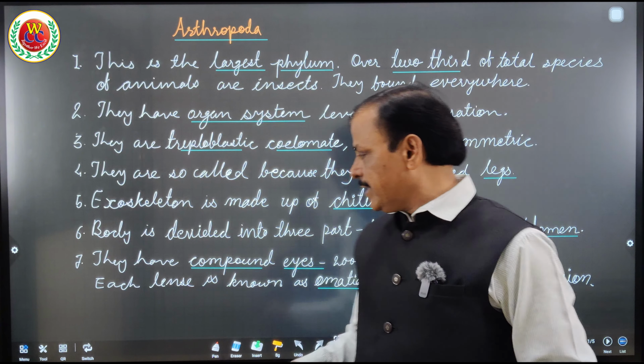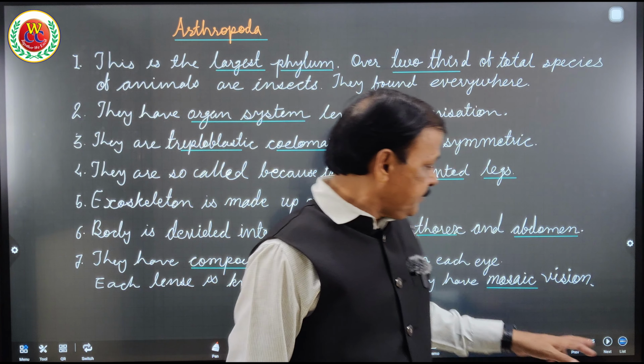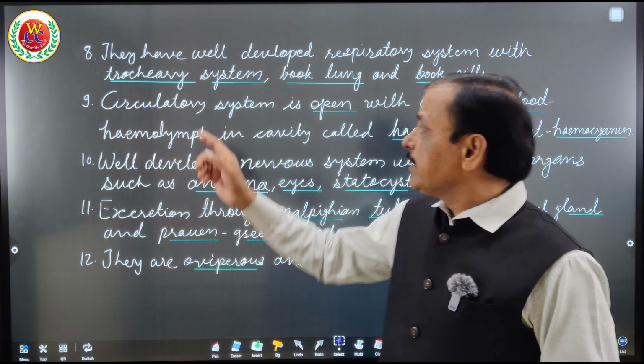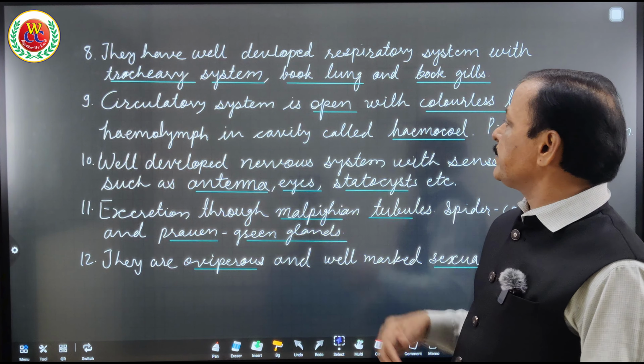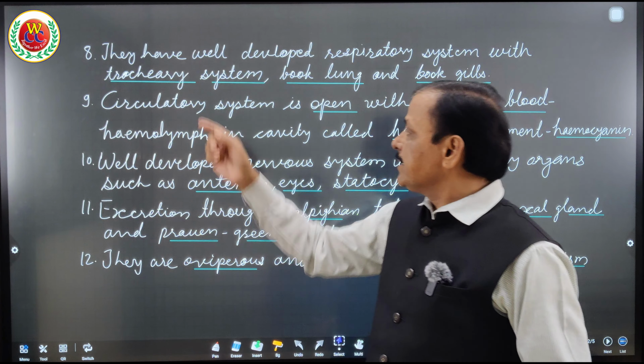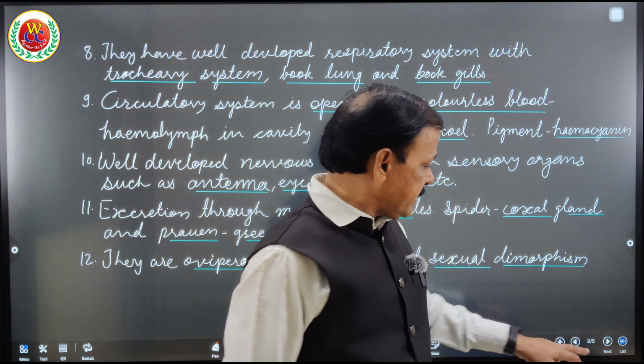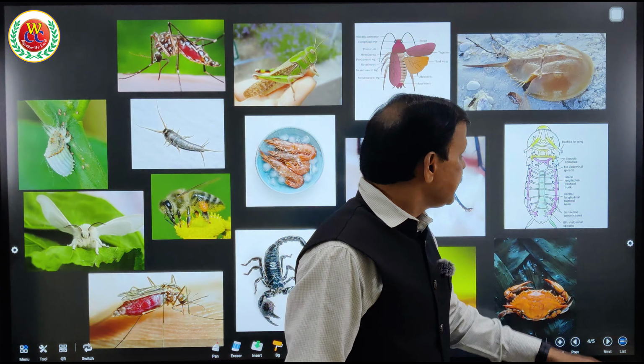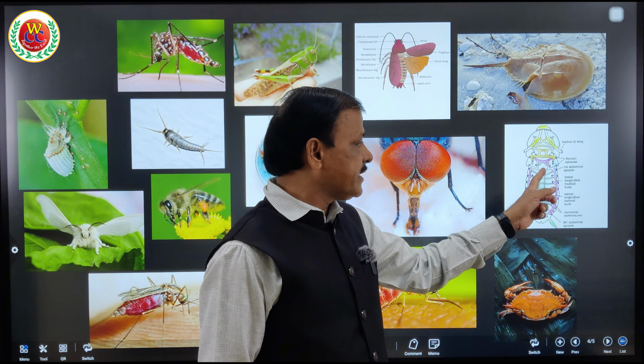What is mosaic vision? Next point after this, you can see here that they have a well developed respiratory system, that is, they have a tracheary system. You can see in this figure what a tracheary system is. This is a tracheary system. You can find there, these are the trachea.